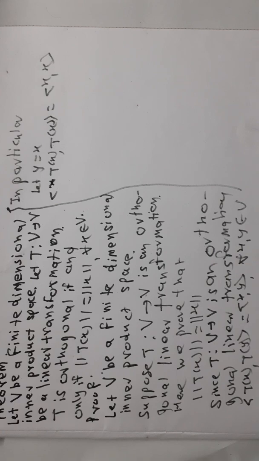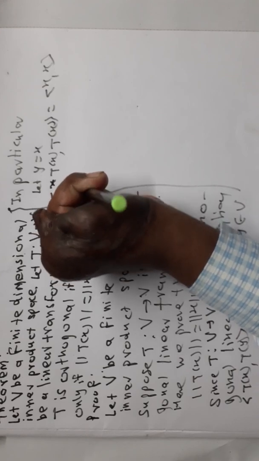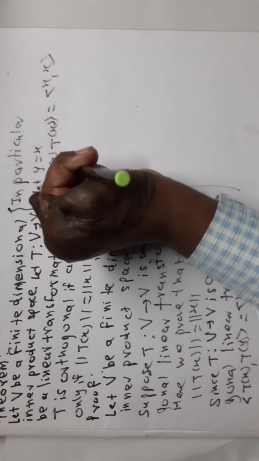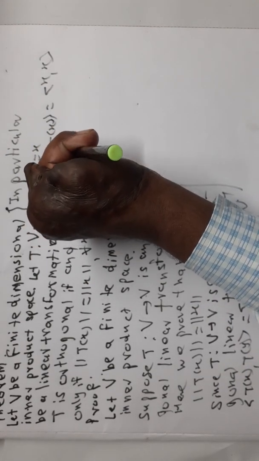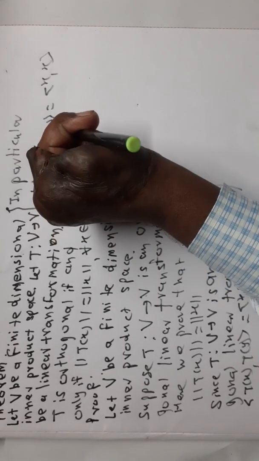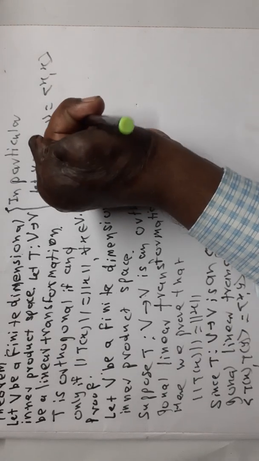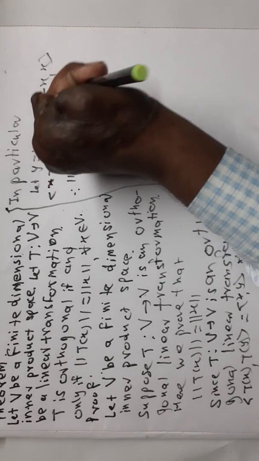Here we let y equal x. Therefore, angle bracket T of x comma T of x is equal to angle bracket x comma x. Therefore, norm of T of x the whole square. According to the definition of the norm induced by the inner product, norm of T of x squared is equal to angle bracket Tx comma Tx, which is equal to norm of x squared.